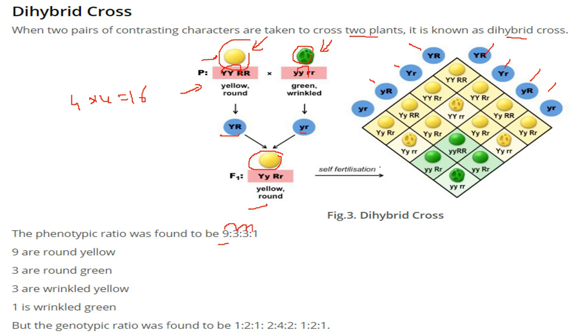What is 9? 9 are round yellow. These are round yellow. 1, 2, 3, 4, 5, 6, 7, 8, 9. 9 round yellow. Then there are 3 round green. 1, 2, 3. Then 3 are wrinkled yellow. 1, 2, 3. And 1 was wrinkled green. But the genotypic ratio was somewhat like this: 1:2:1:2:4:2, 1:2:1, like this.